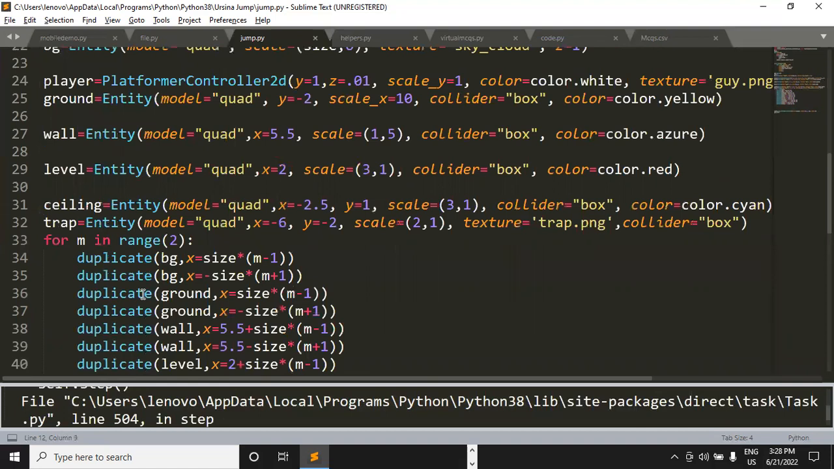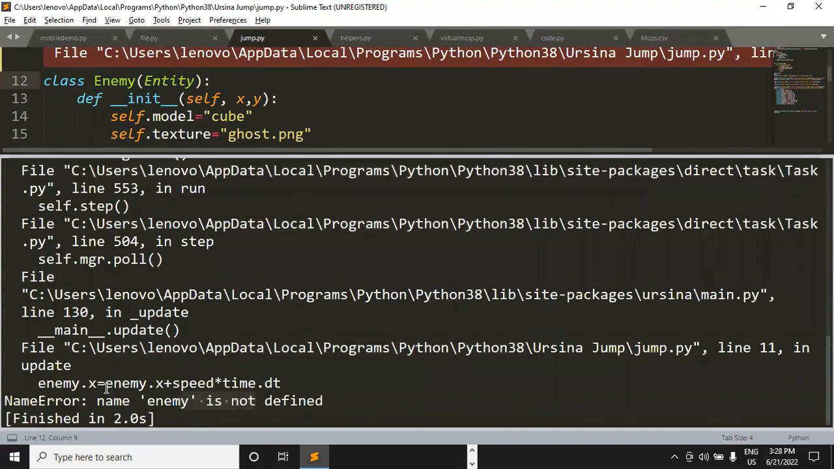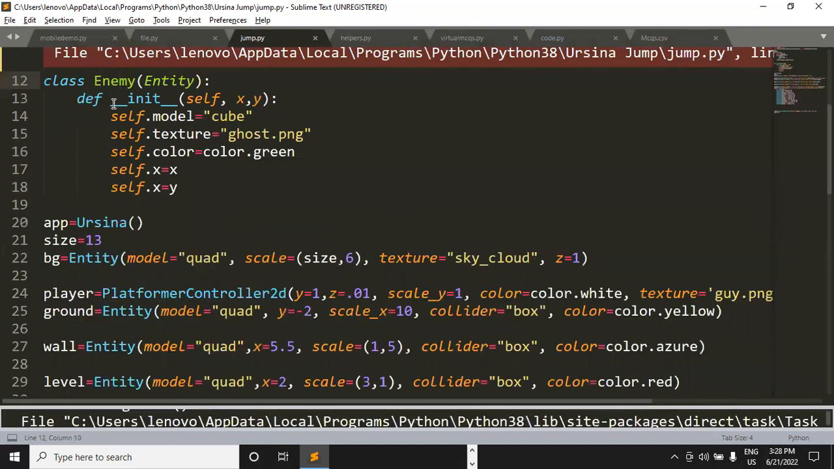And then why are we getting this error? Why is it saying that we have not defined enemy anywhere? Just think about it. See, it's a class, right? Enemy is a class we have created. Now we are getting the error because we have not called this class anywhere in the entire code. Now in Ursina, what is the method of calling a class? If we have to call a class, how can we do it?